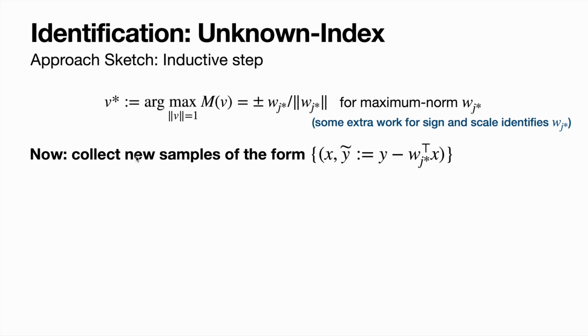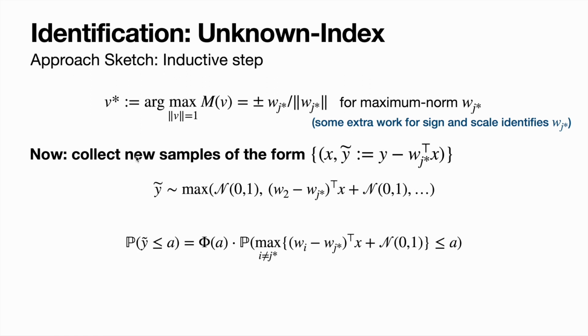Once we've done this, we'll start collecting samples not from XY, but from this new distribution X, Y tilde, where we define Y tilde as Y minus Wj star times X. And so the idea here is we're going to try to peel off the effect of Wj star on this unknown index model. So if we write down the distribution of Y tilde, it's now going to be the maximum of a standard Gaussian, because that's the model that corresponded to Wj star, and the other K-1 models.